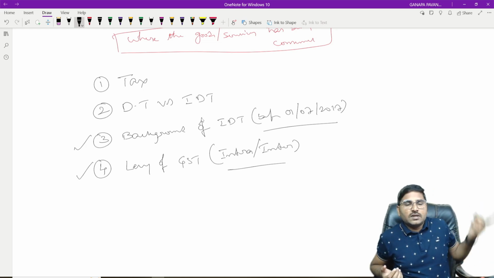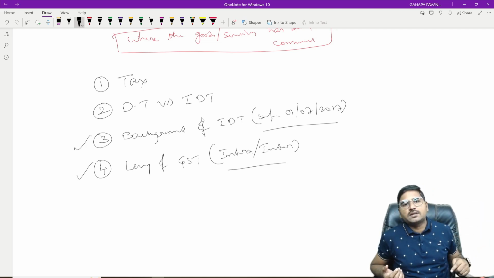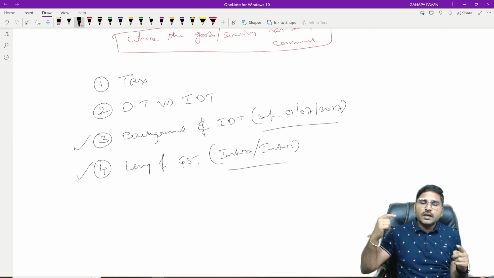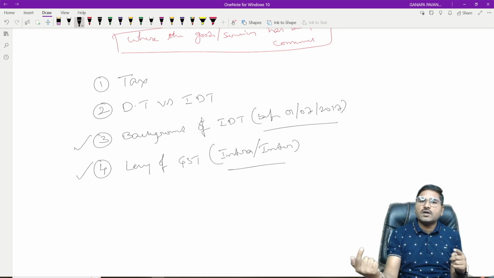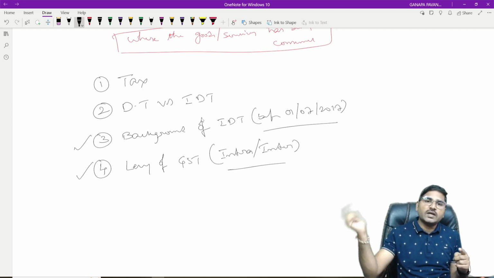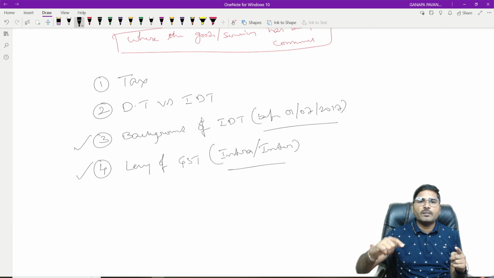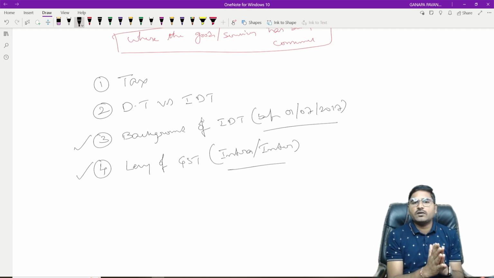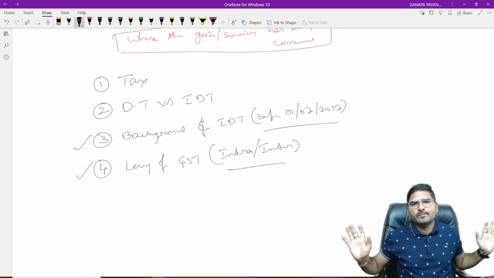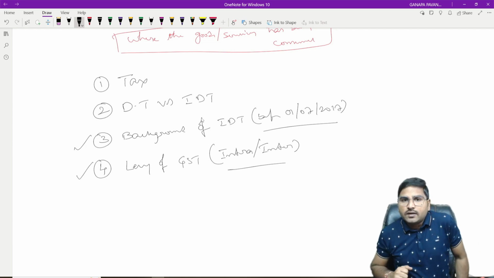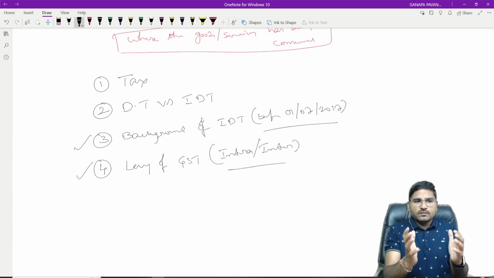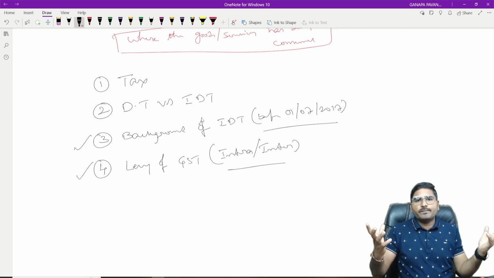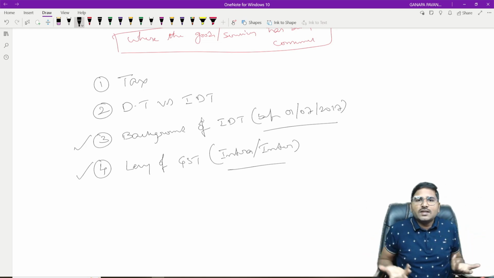For central excise duty, the levy point is the manufacture of the goods. In relation to VAT or sales tax, the levy point was intrastate sale. In case of interstate sale, we were liable for payment of CST. In such a manner, we had different types of levy points. But under GST, there is no such ambiguous situation. Simply, earlier, if it is a supply of goods, the central government and state government independently were levying the tax.